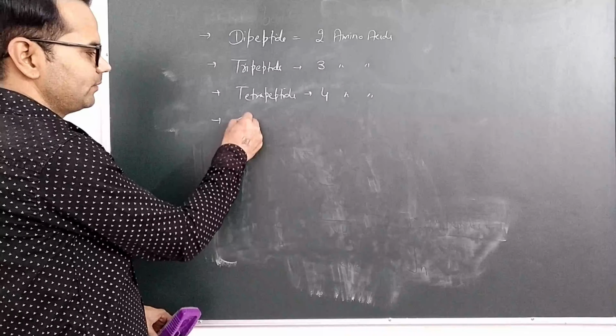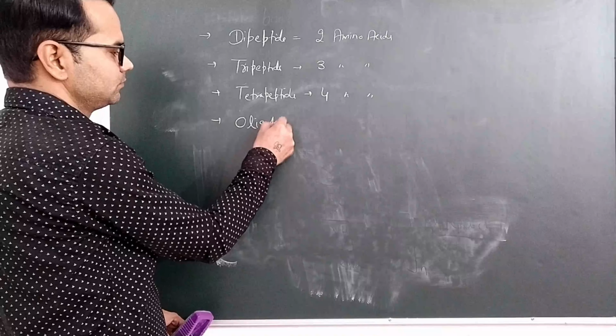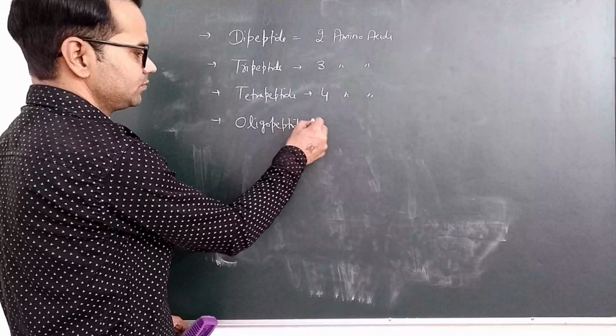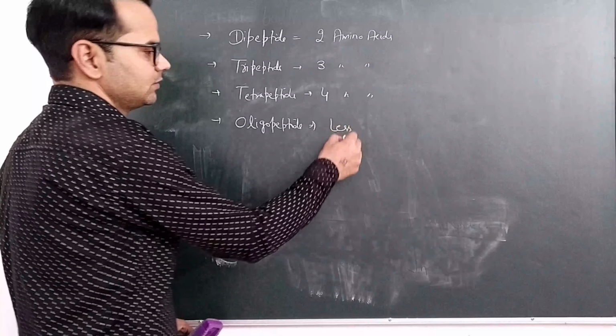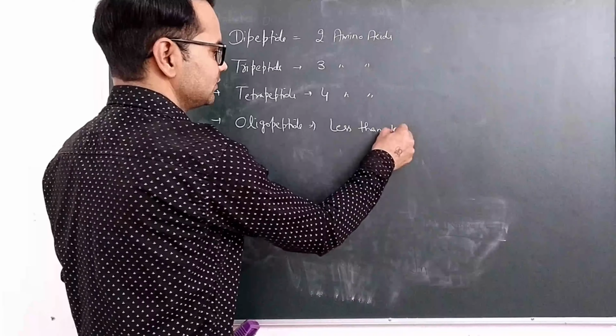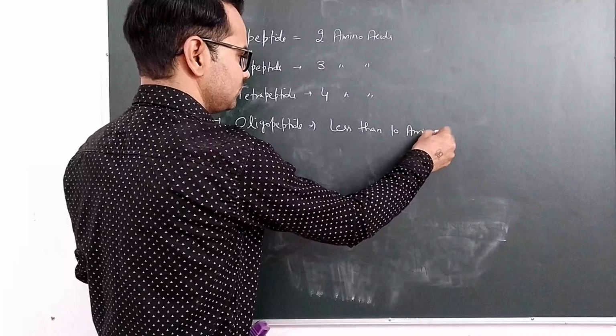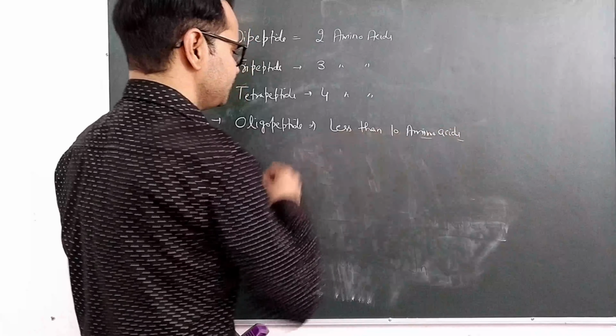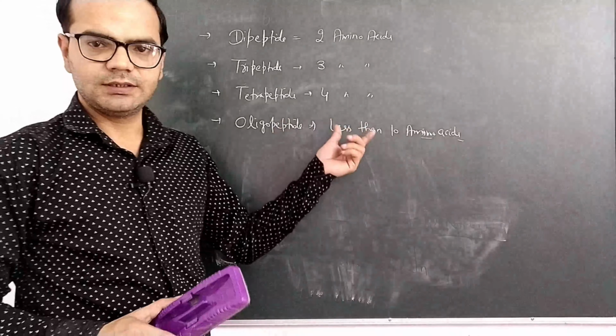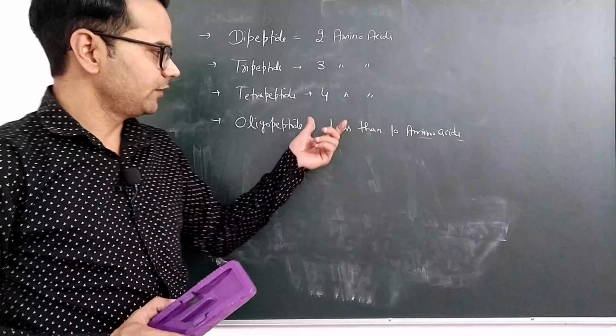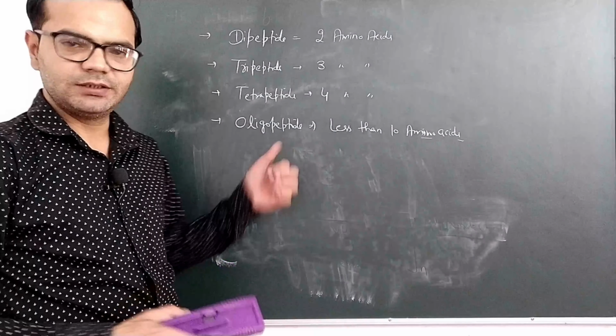Next is oligopeptide. If there are fewer than 10 amino acids, then the peptide formed is called an oligopeptide.